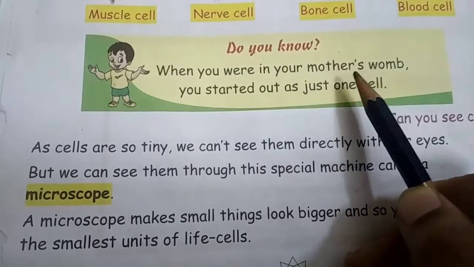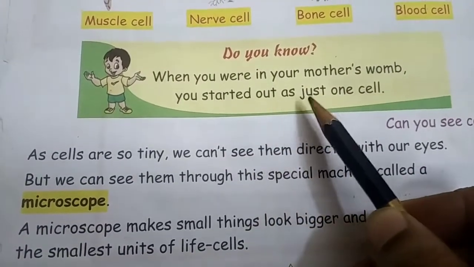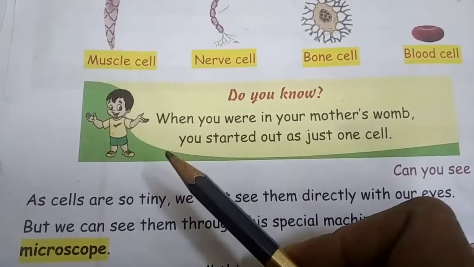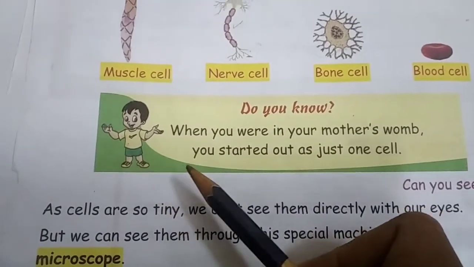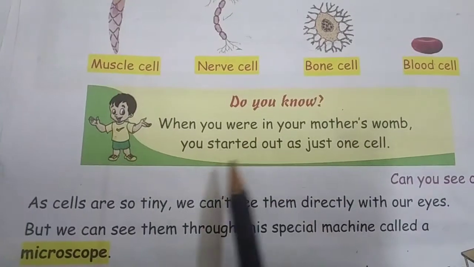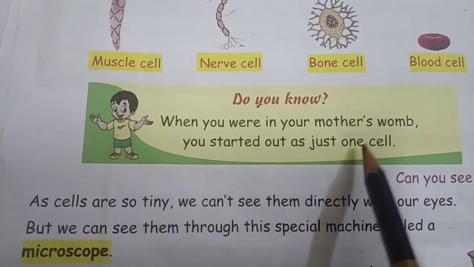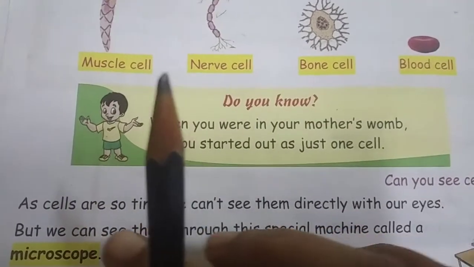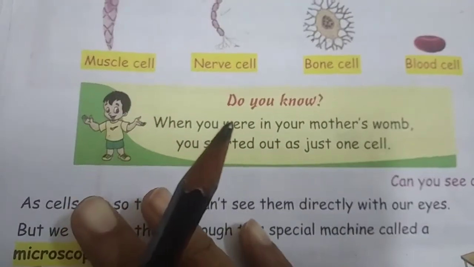When you were in your mother's womb, you started out as just one cell. That means what? Before you came out from your mother's womb, you started out as just one cell. Then after that the cells multiplied and more cells were created, children.